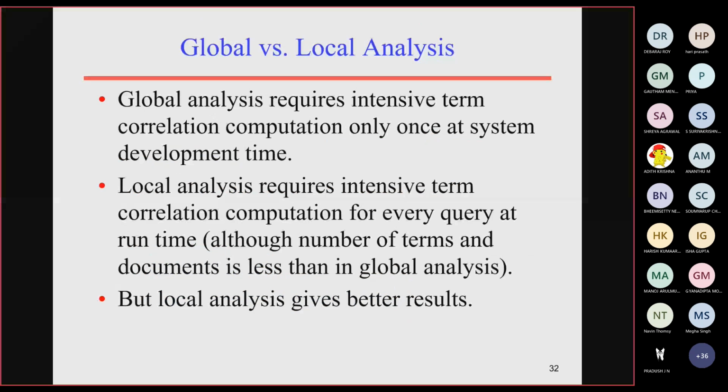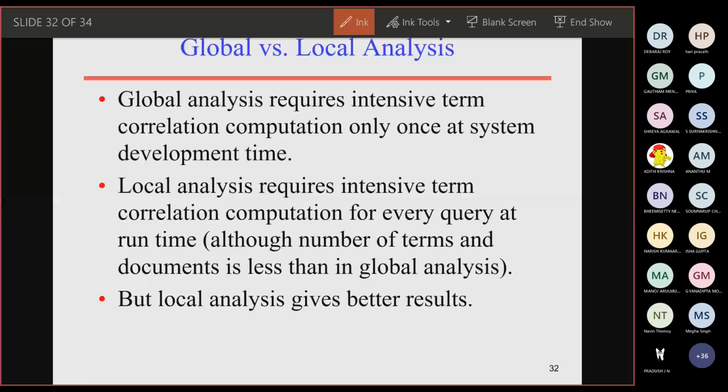Okay, so the difference between global analysis and local analysis is, global analysis is always computed based upon the correlation matrix that we have computed, and it is very generic, and it is used only once. Once you have computed a correlation matrix, it will be globally used, and the process of updating the correlation matrix from time to time is very, very important, because we are dealing with several changes in day-to-day life. Am I right?